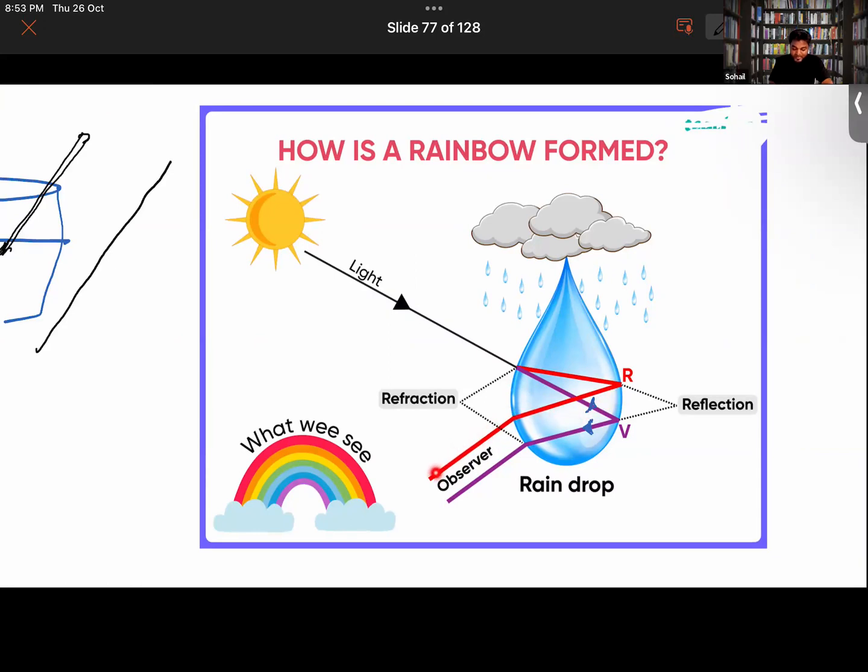Then when it exits from this raindrop, refraction will again take place here. So that is the second time refraction takes place here, and as you can see, the light rays here are actually bending away from their original pathway. It has bended away. So that is how the rainbow formation takes place.